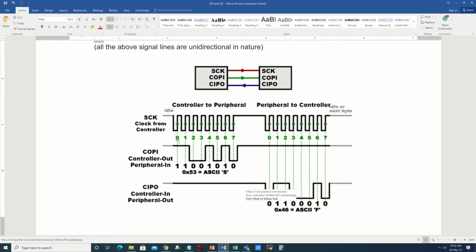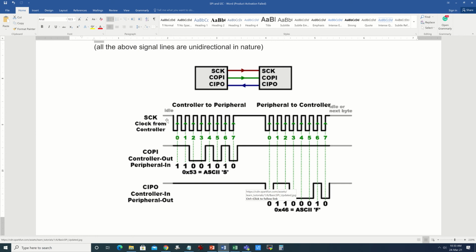Again, we are considering D0 first in this approach, but it is not always necessary to have D0 first in SPI. There could be D7 first as well. There are peripherals that take D7 first, and that is not discussed here. We are considering D0 first in this particular example. It depends on the microcontroller and the peripheral whether they support D7 first or not.